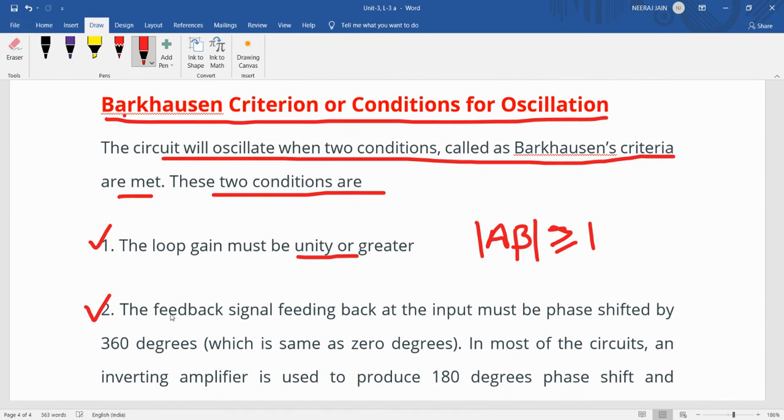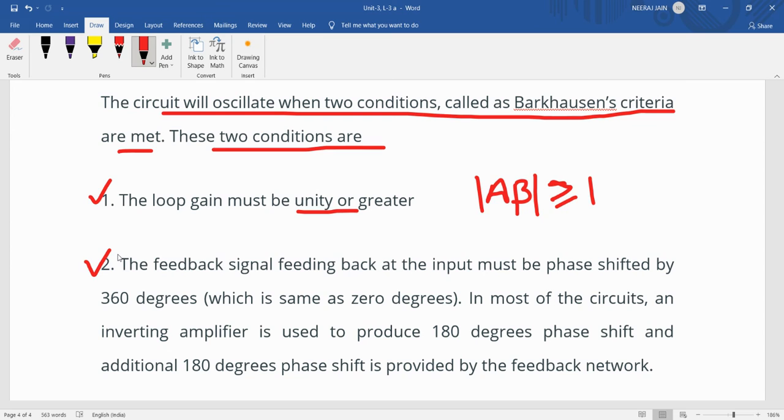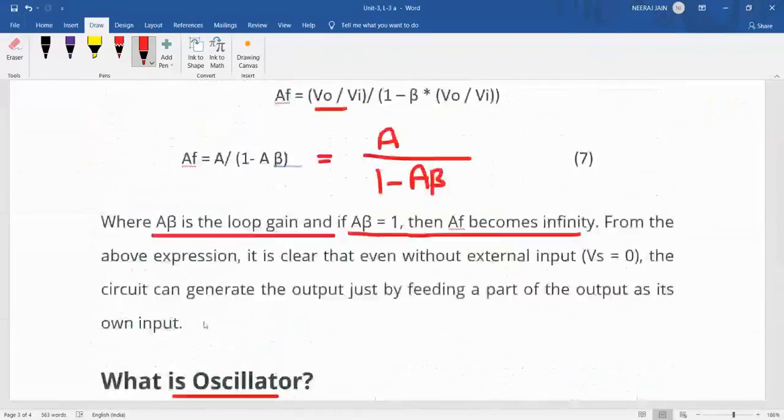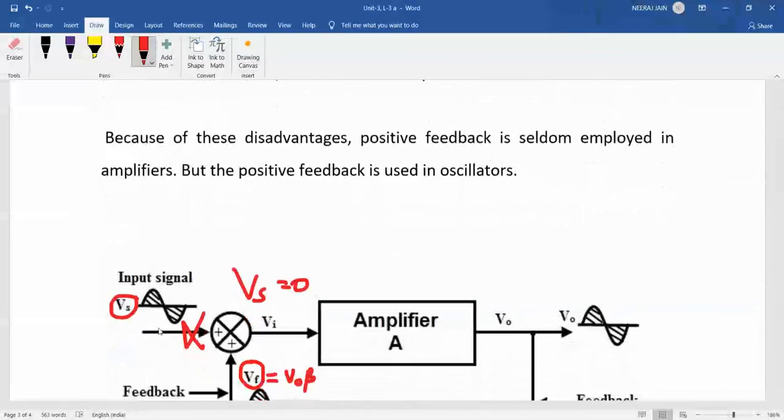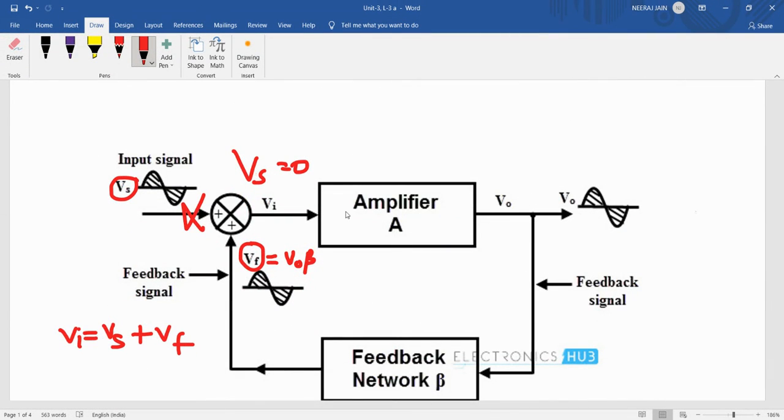Now the second important condition for the Barkhausen criteria is that the feedback signal fed back at the input must be phase shifted by 360 degrees. That means if we complete one cycle, starting from the output and coming back around to the input, there should be a 360 degree phase shift in it.